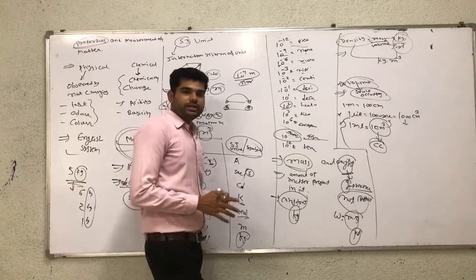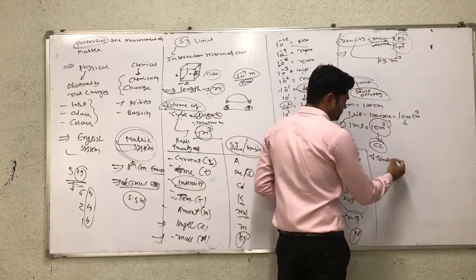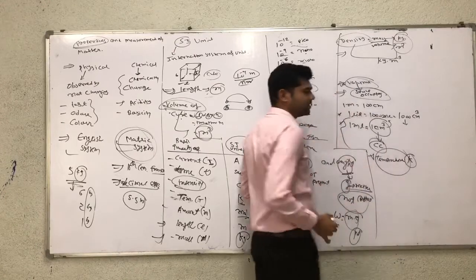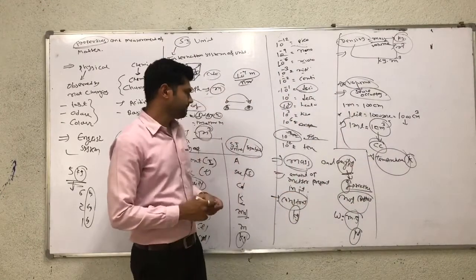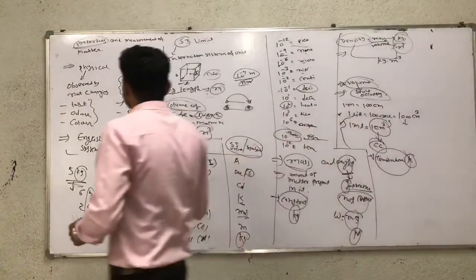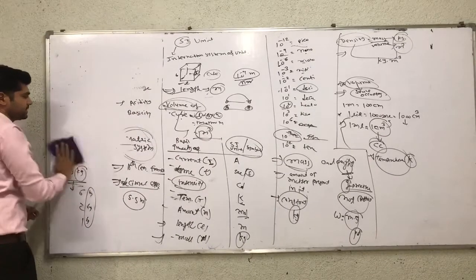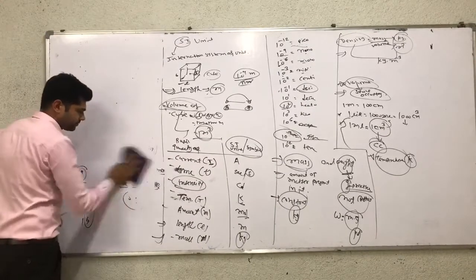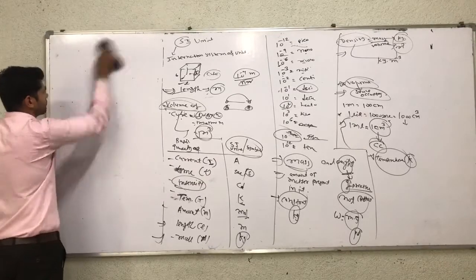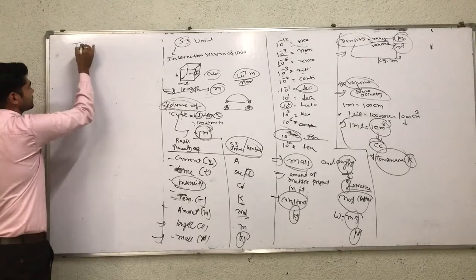Now the next quantity is temperature. The SI unit of temperature is Kelvin.